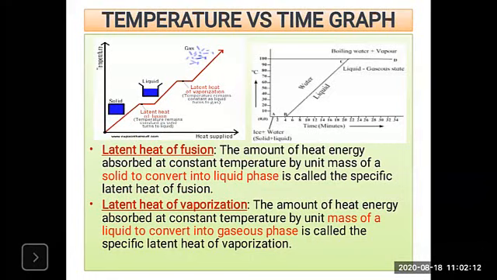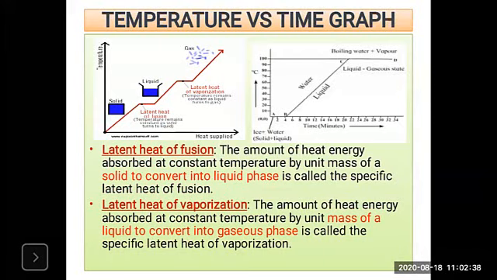So this is the transformation, and the latent heat in this transition state, where the ice absorbs the heat energy, is used up by the ice to convert into water, and this is called the latent heat of fusion.